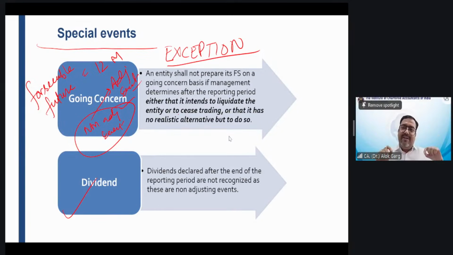So whether this dividend entry we need to take on 31st March or this dividend entry has to be in the current year in which it was declared. Friends, this dividend evidence of condition was not available on 31st March that the director will declare the dividend on 5th of May or 30th of April. No, right? So dividends declared after the end of the reporting period are not recognized as liabilities; these are non-adjusting events, right? So dividend declared has to be a non-adjusting event, even though your question will tell you that this final dividend pertains to 25-26. Still, the accounting entry has to be taken on the date of declaration in the current year only. Is that clear?